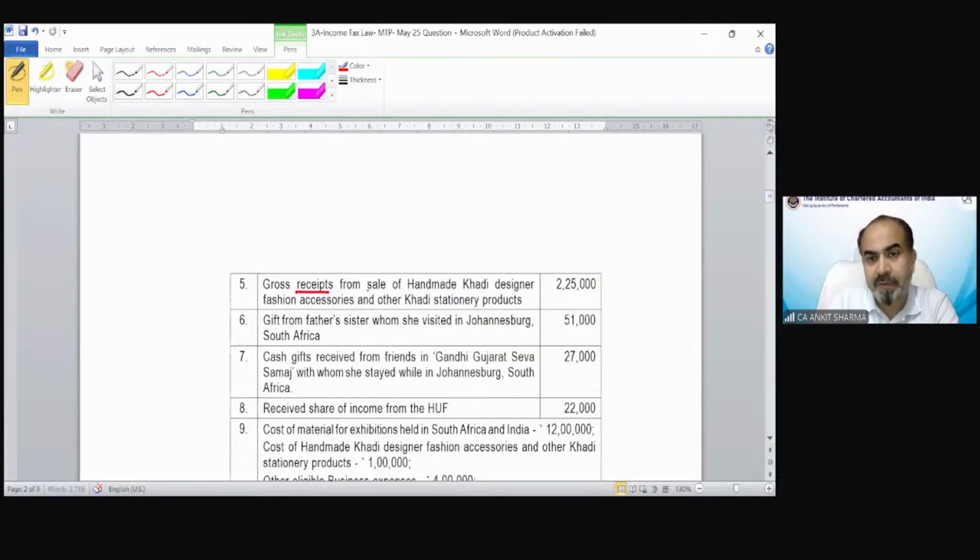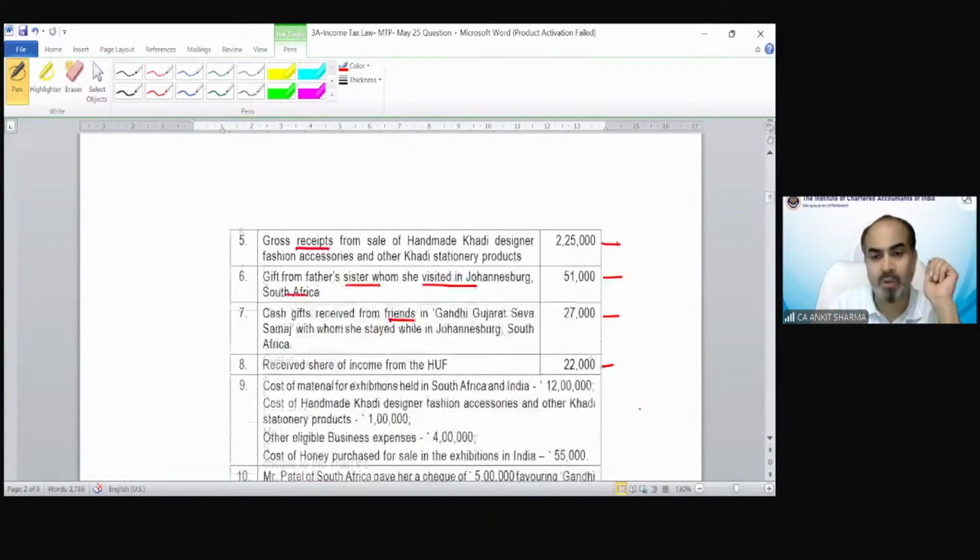Gross receipt from sale of handmade khadi designer fashions, of course, 2,25,000. Gift from father's sister, whom she visited in Johannesburg, South Africa, 51,000. Cash gift from friends, 27,000. Received share of income from HUF, 22,000.